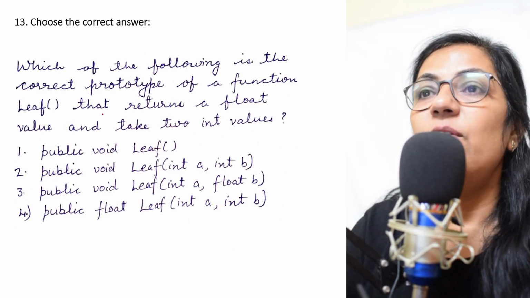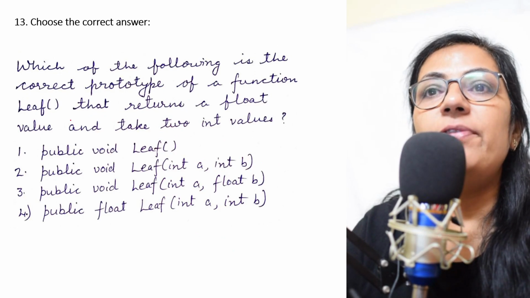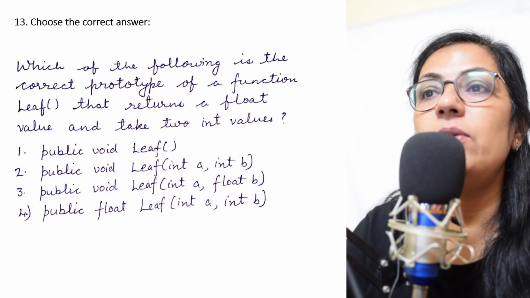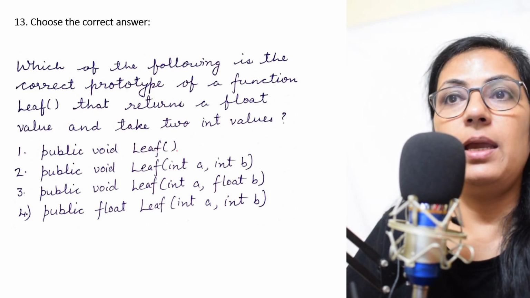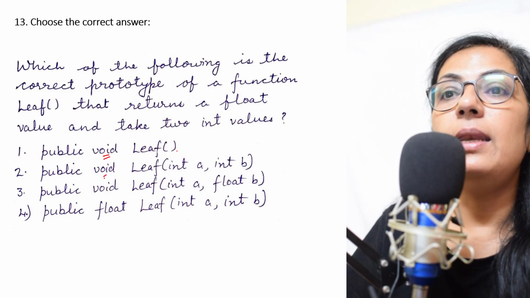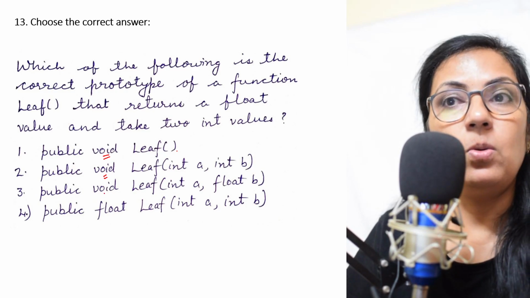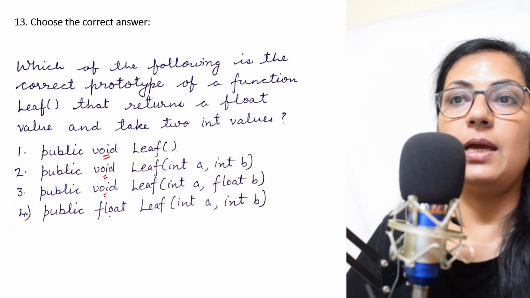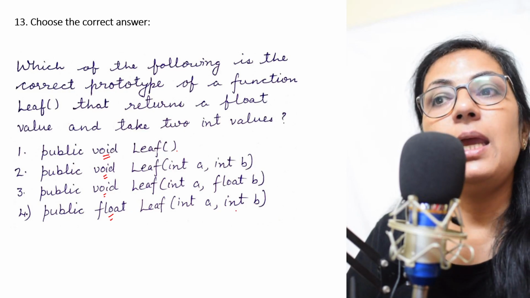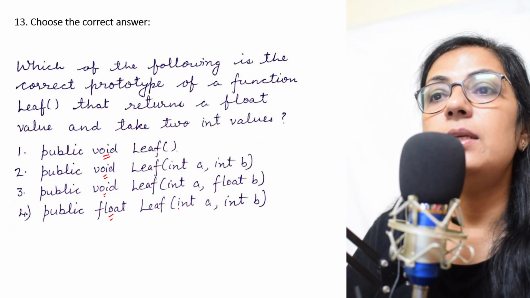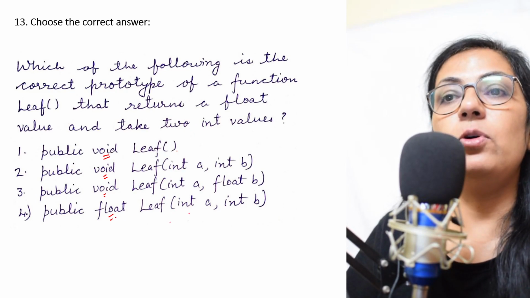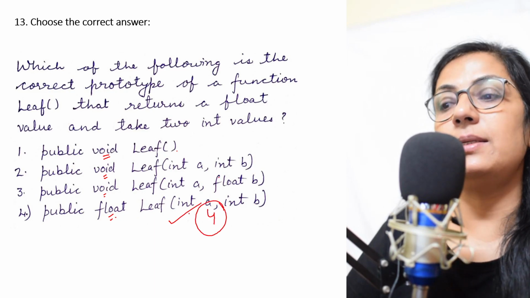The next question is, which of the following is the correct prototype of a function leaf that returns a float value and takes two int values? Public void leaf. Here void is there, that means it is not returning any value. Again in the second one, void, no return type. The last option is public float leaf int a comma int b. If you see this prototype, it is taking two int values and it is returning one float value. So option 4 is the correct answer.